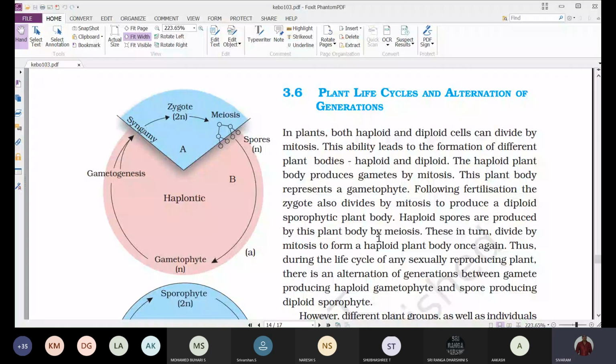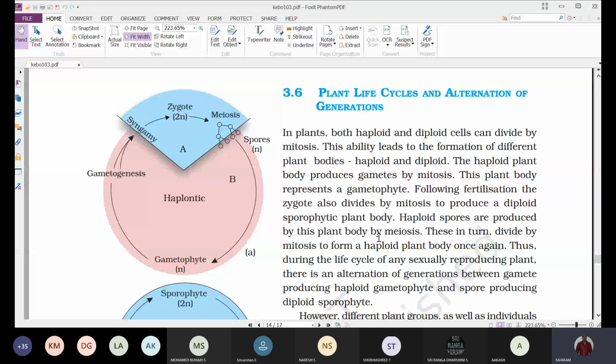The haploid cells divide by mitosis and give rise to a plant body. After a certain period of time, some of the cells present in that haploid body will undergo mitosis and are transformed into gametes.